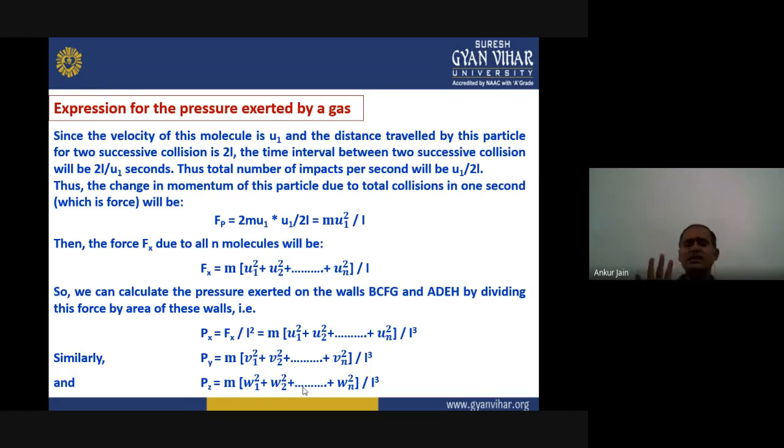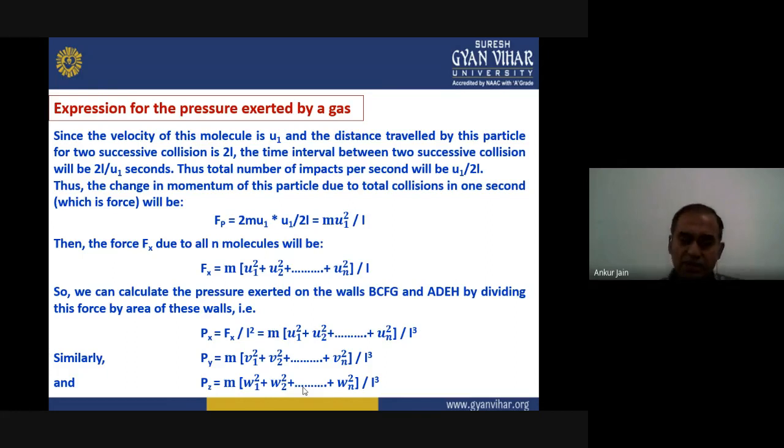Now, if we want to see the momentum change of all the n particles during all the collisions in 1 second, that change of momentum will be equal to the force Fx in that particular direction. It is given by Fx equals m into u1 square for one particle. For n particles, it will be m into u1 square plus u2 square plus u3 square, and so on, up to un square, divided by L. L is everywhere, so we can take it as common.